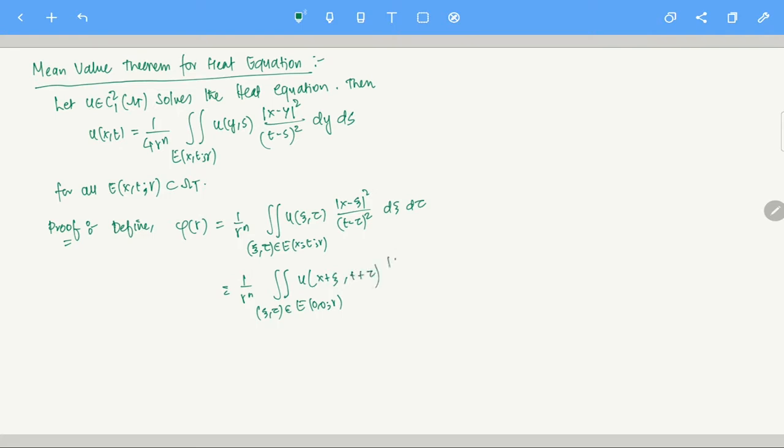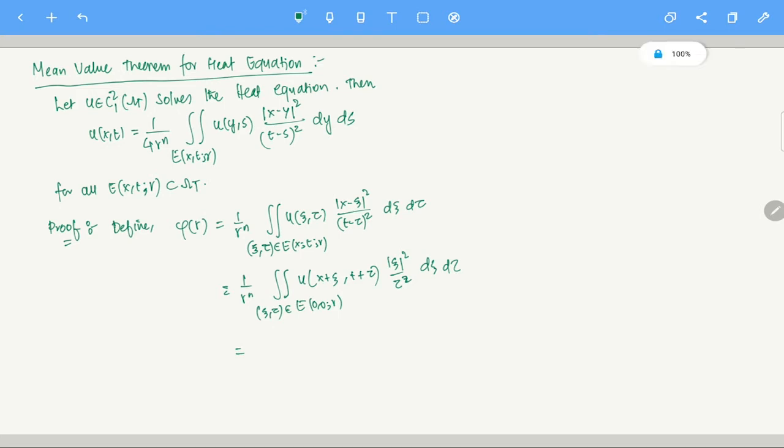This one is xi squared by tau squared. There is no mod here, don't worry about the mod. And of course those things are there, d xi d tau. That's there. So this is just a simple translation. I don't have to write every single line here. I'm quite sure you can take x minus y equals x minus xi equals some z or something, and you can just write it like that. So that's there.